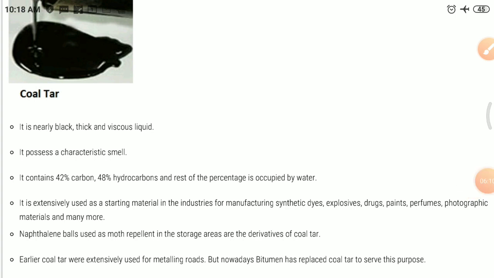Next is coal tar. It is a black thick liquid with an unpleasant smell. It is a mixture of about 200 substances.